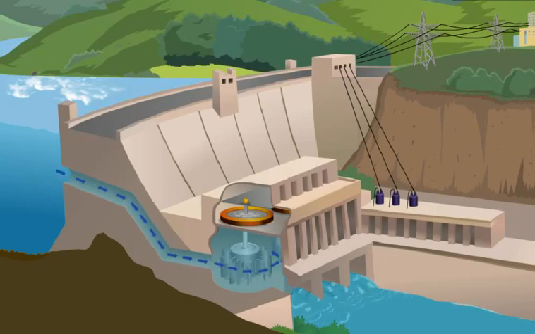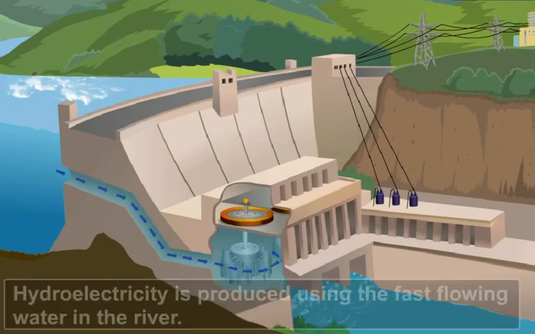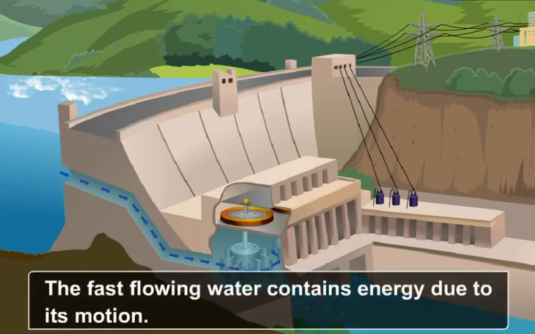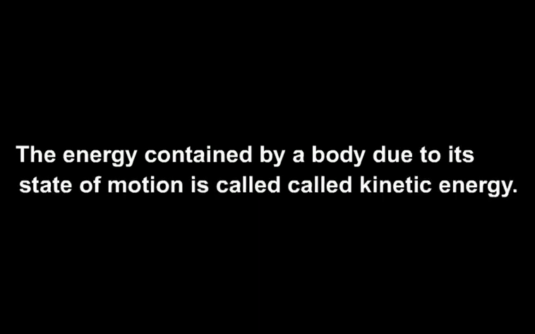Now tell me if you know how hydroelectricity is produced. Yes, it is produced using the fast-flowing water in the river. The fast-flowing water contains energy due to its motion. The energy contained by a body due to its state of motion is called kinetic energy.